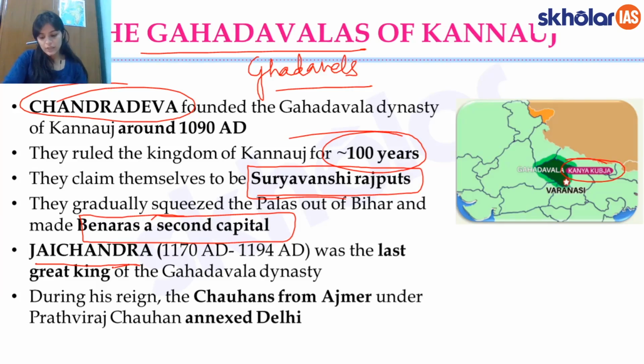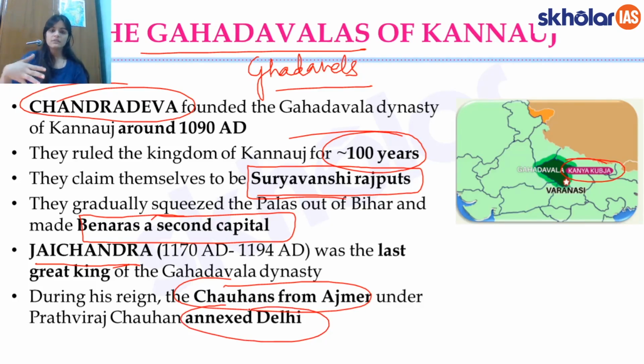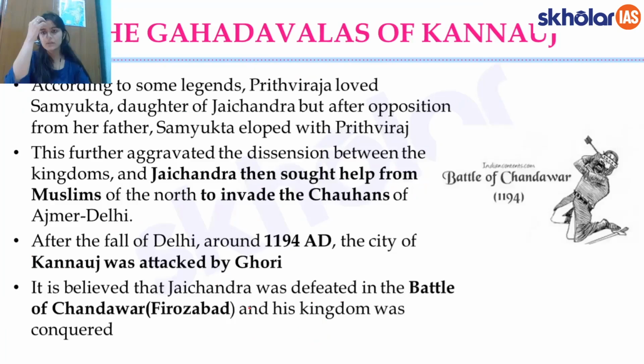So it was during the reign of Jayachandra that Chauhan was defeated. Now why was there this animosity against Prithviraj Chauhan? Because Chauhan had annexed Delhi. Prithviraj Chauhan was trying to expand his kingdom, and it was during Jayachandra's reign that he annexed Delhi. So there was this fear that he was going to come further inside and try to annex Kannauj as well.